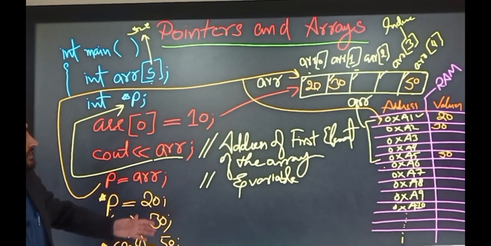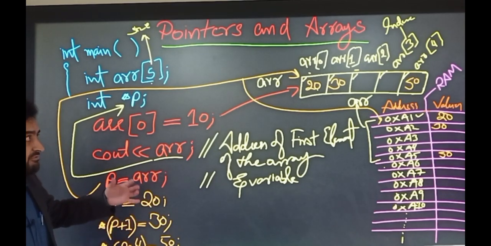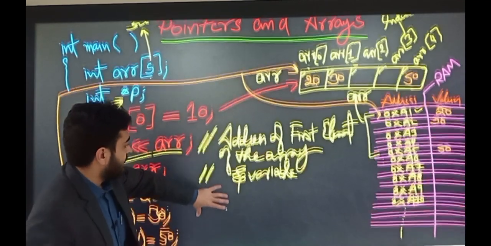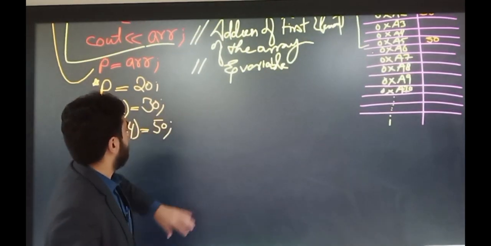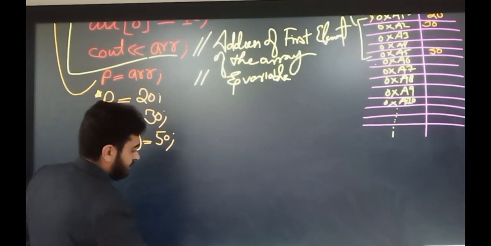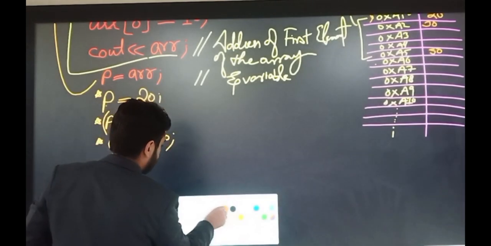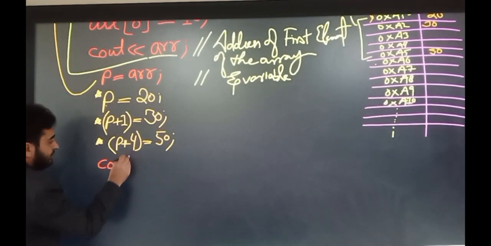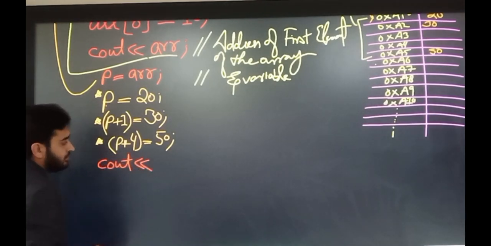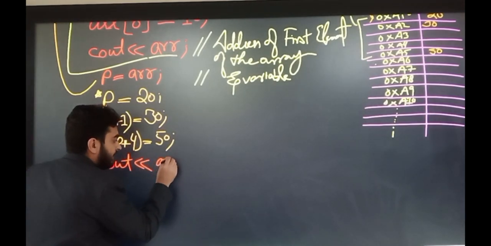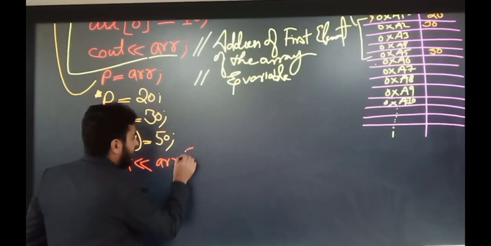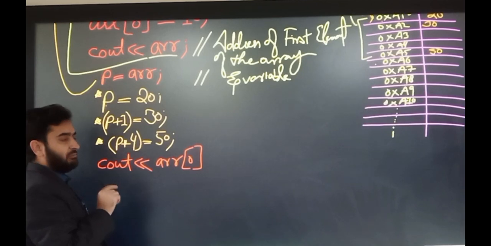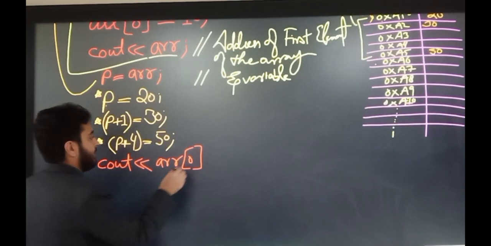So how can we access and print the values of the array on the console screen? So let's see. We want to print out the first element of the array, cout. We can print it out by writing the name of the array and index number 0. So this will print the first element, the first value inside the array.